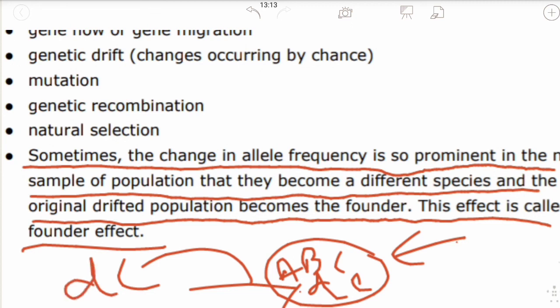Then it will surely make many D there, and it will make a new species. Since a new species is formed from D, this is known as the founder effect.